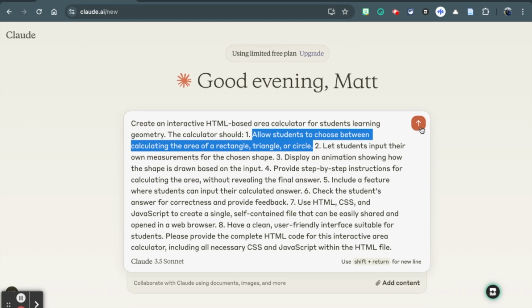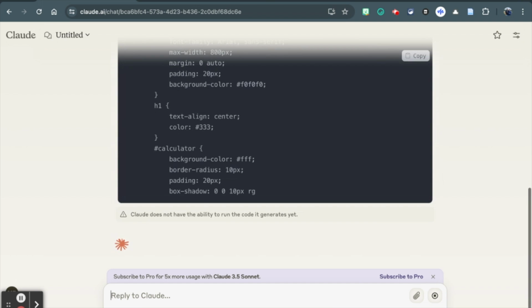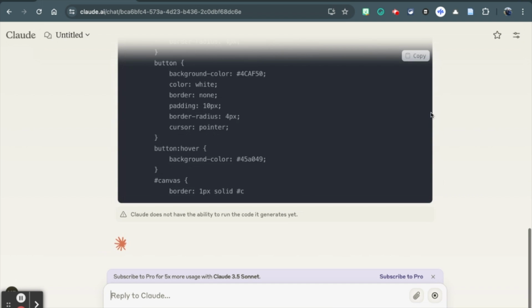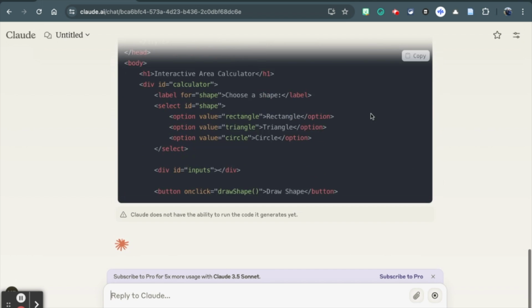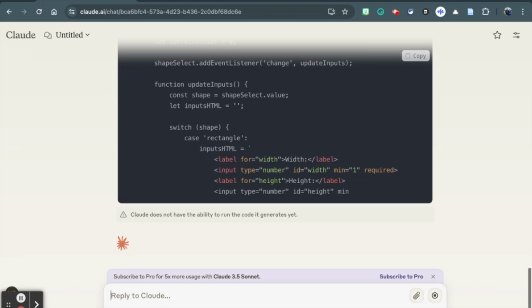So I can simply go to Claude, and you can do the same thing in ChatGPT and other types of programs. I've just found that Claude is a lot better in certain areas, depending on what task you want to complete. So it's going to generate the HTML code. Now you might be saying, well, how do I actually do something with this?